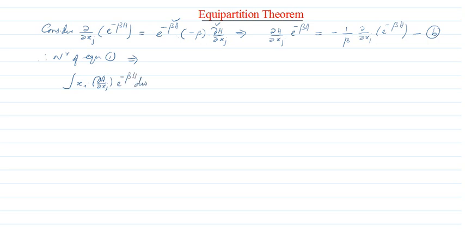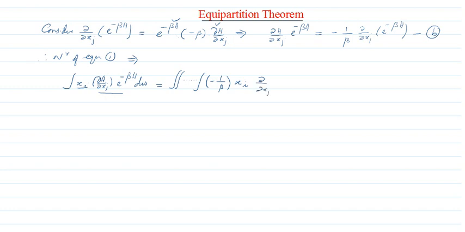This is the numerator. Since it is with respect to dΩ, it is a 6n-dimensional integral, so I'm splitting this integral into multiple integrals. In place of ∂H/∂xj e^(-βH), we substitute -1/β times ∂/∂xj of e^(-βH) from B. The xi is already there and has to be retained.